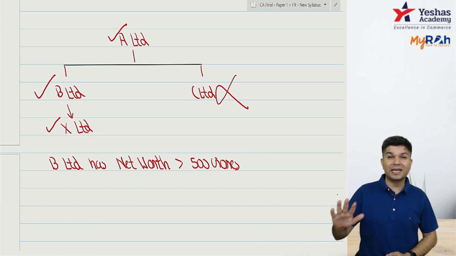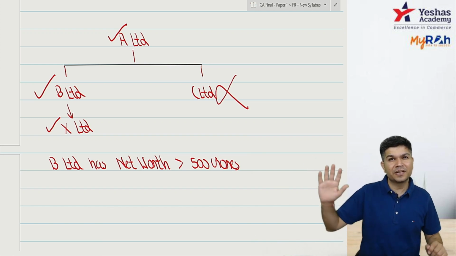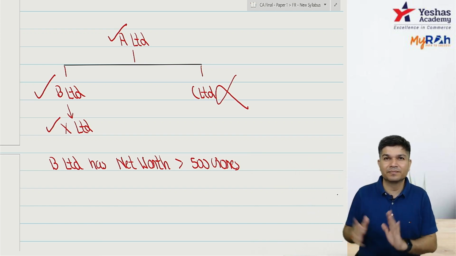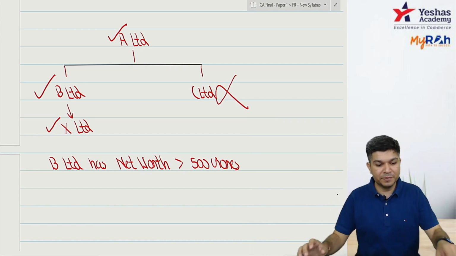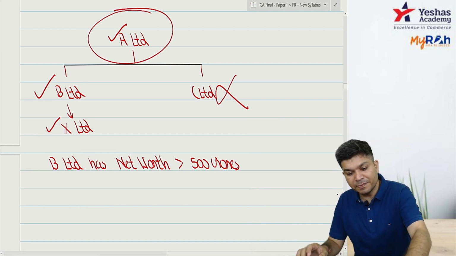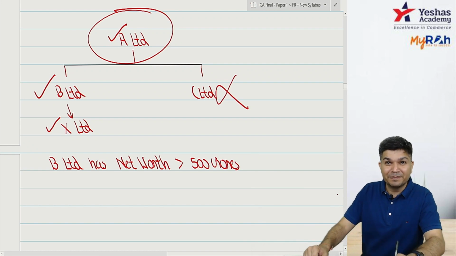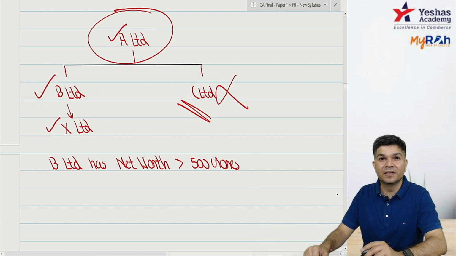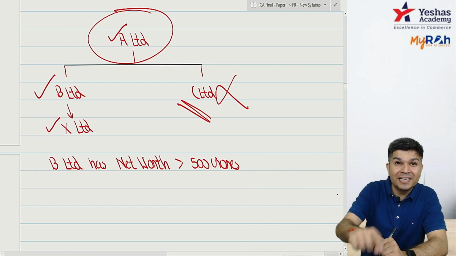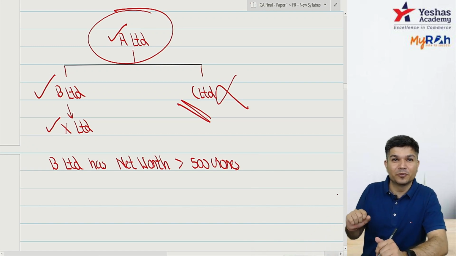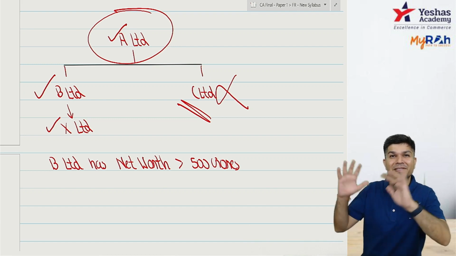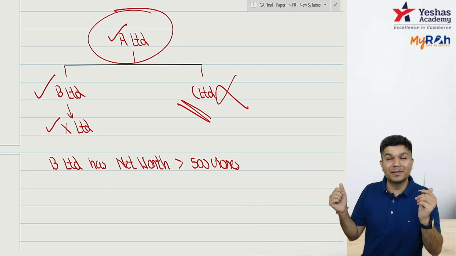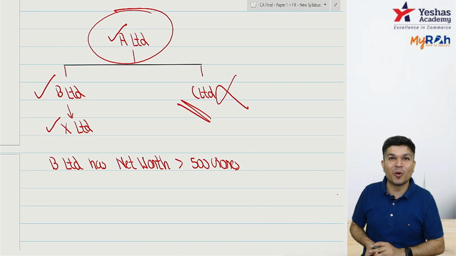So C Limited as such can follow accounting standards for its standalone purpose. But see, when A Limited is preparing a CFS, I repeat, when A Limited prepares a CFS, can I say A has a subsidiary C? If A prepares CFS, IND AS is applicable to A. So whenever A is preparing a CFS, the IND AS is applicable. Consolidated financial statement should also be as per IND AS.